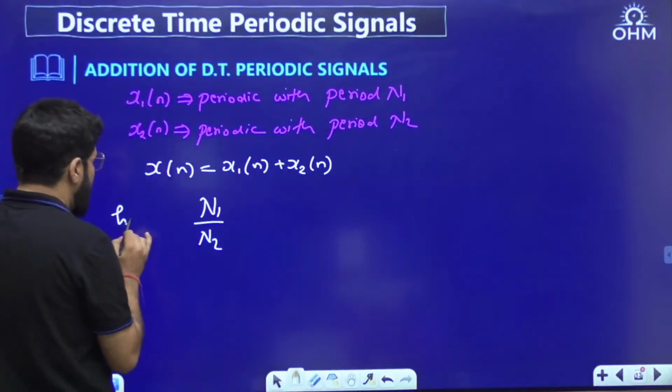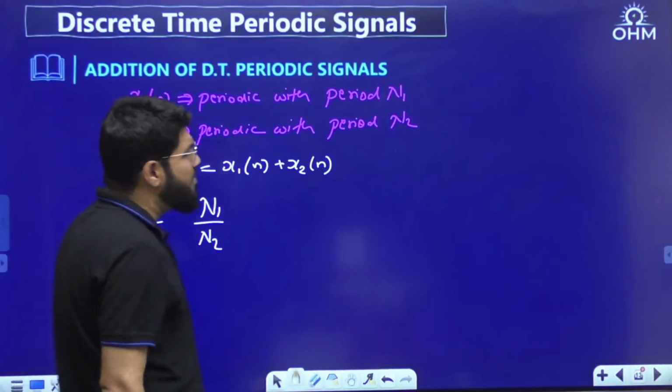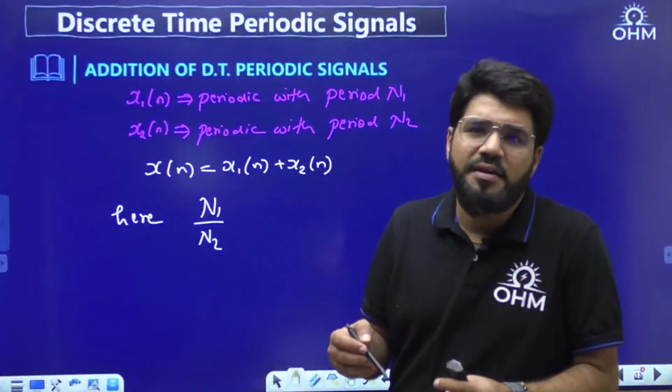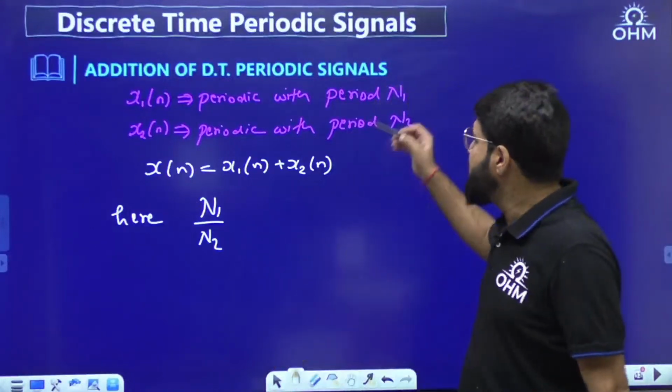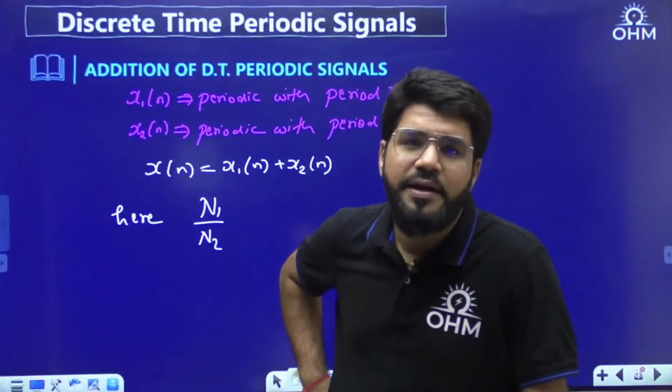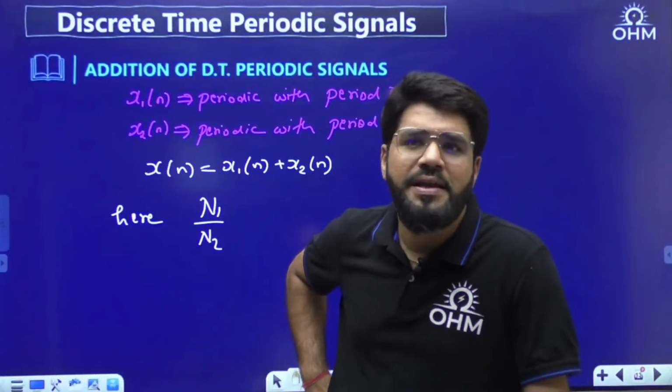Now here N1 by N2, what are N1 and N2? Because it is a discrete domain, the important point we have noted till now is N1 and N2 are both integers. The time period can only be an integer value.